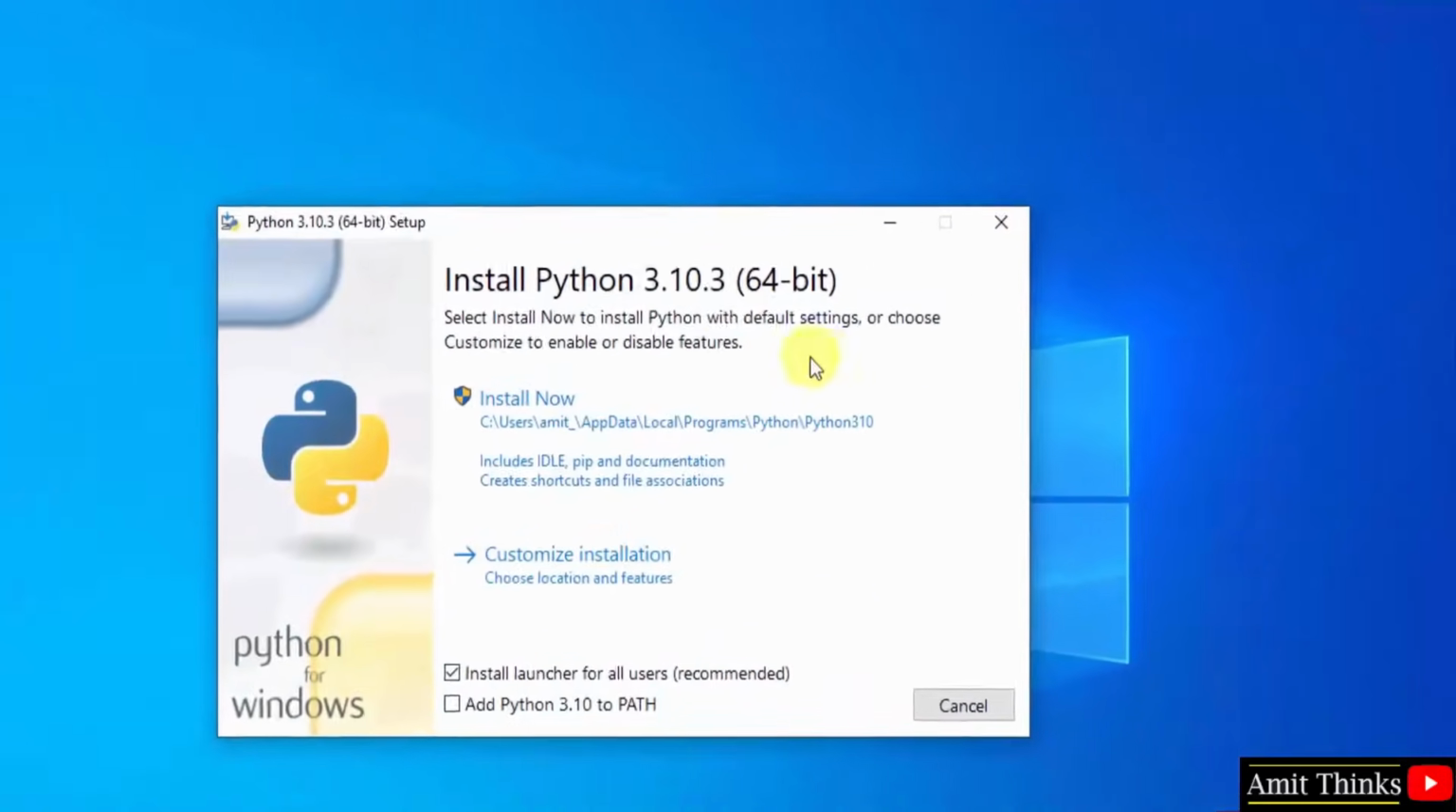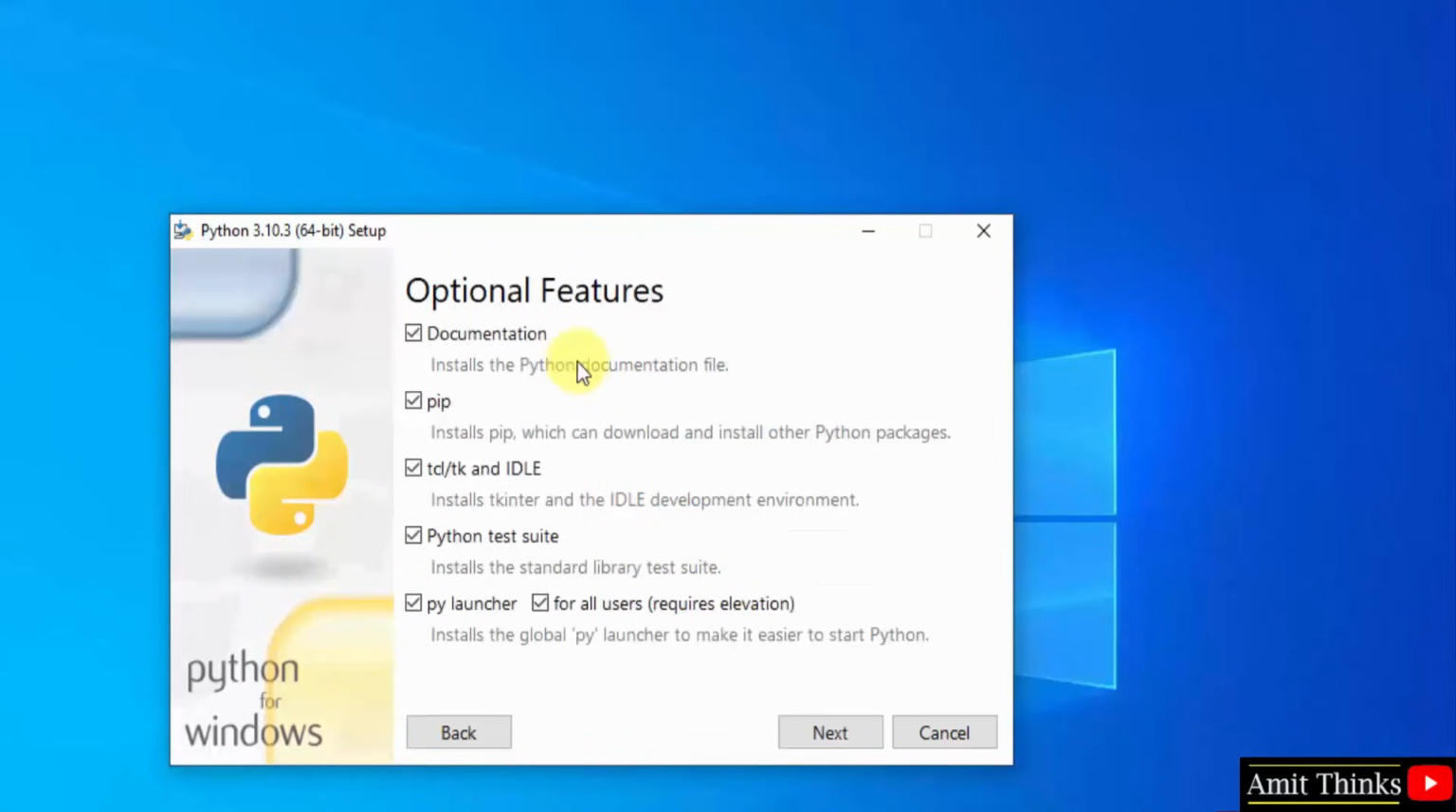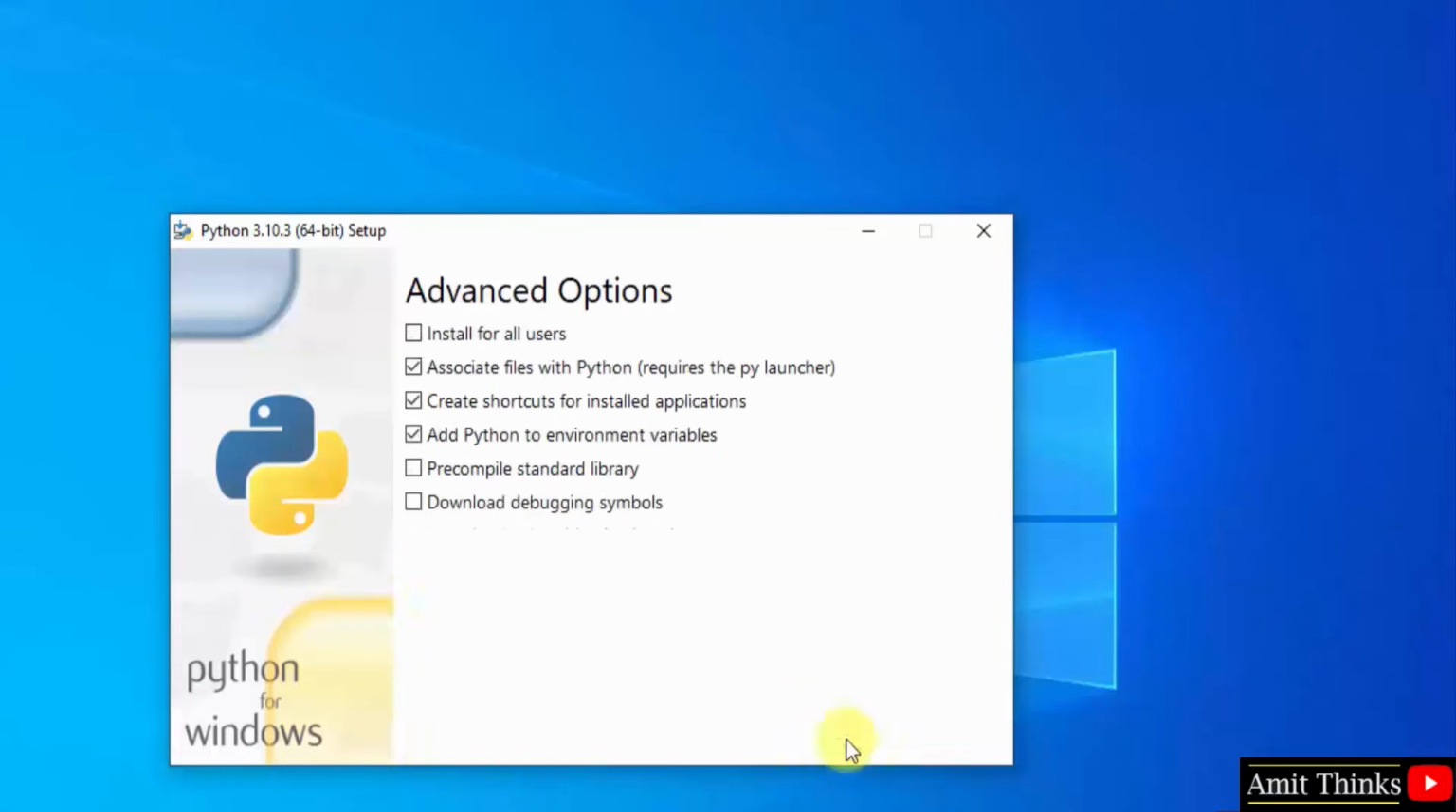Now the installation started. Here it is, Python 3.10.3. At first, click on add Python 3.10 to path. Now click on customize installation. Here optional features are visible. It will install pip. I told you pip is used to install and manage Python packages. It will also install IDLE. IDLE is an IDE to run Python programs. We will see it later. It will install the test suite as well as the PyLauncher. Keep the default. Click on next.